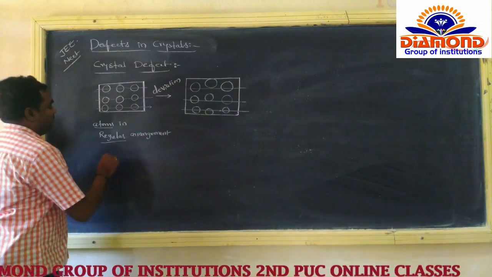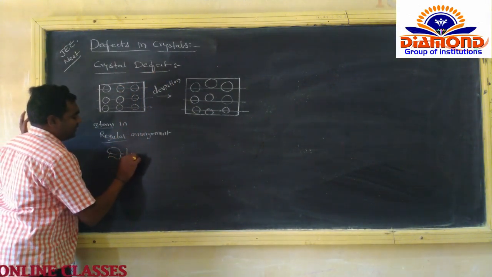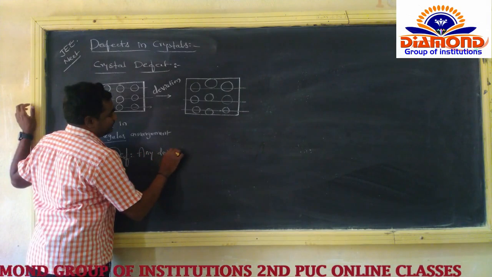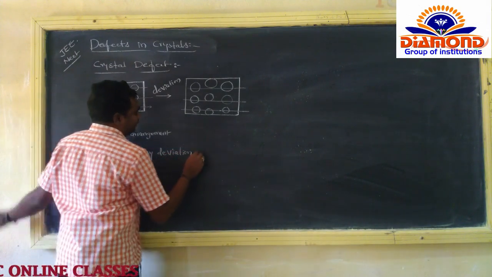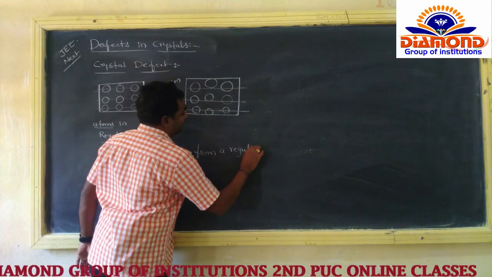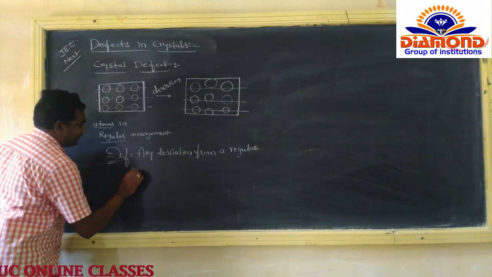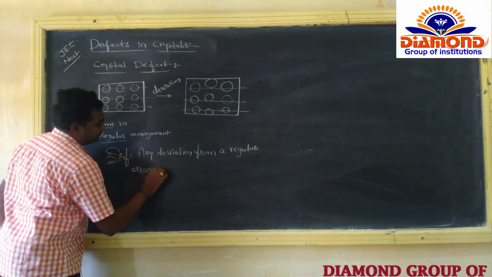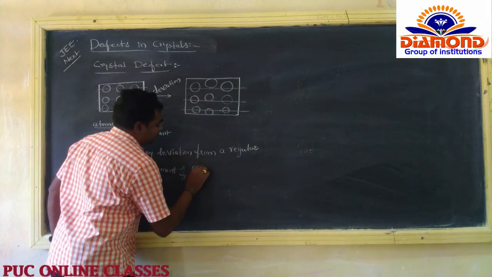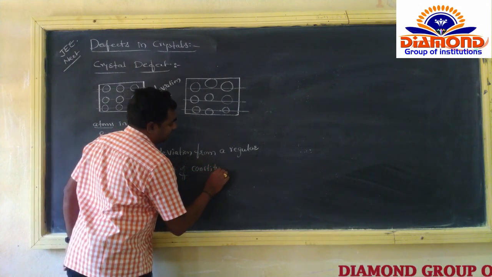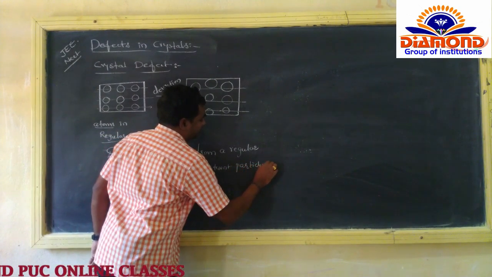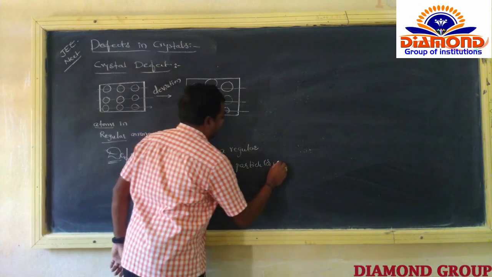I think this is a definition mark question. So what is the definition of the crystal defect? Any deviation from a regular arrangement of constituent particles, or it is also known as the atoms.